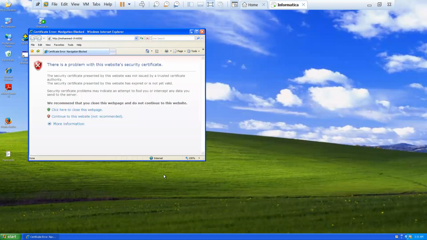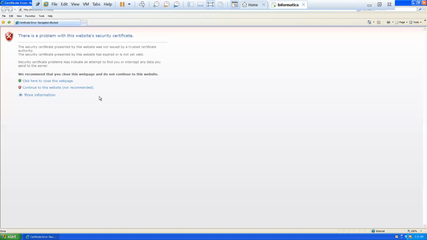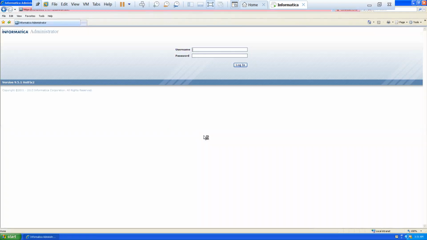Now we are looking at it from the admin point of view, as a service. Now we are on the Informatica admin homepage, on the server side.